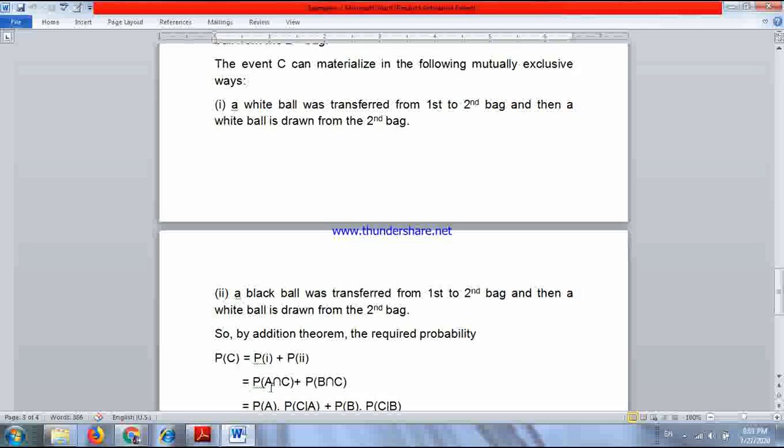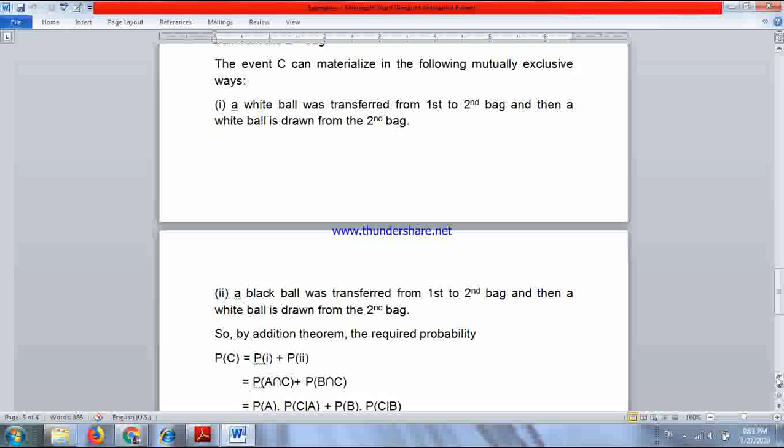So P(A intersection C). Or a black ball was transferred from the first bag to the second bag, and a white ball is drawn from the second bag. So probability of B intersection C.